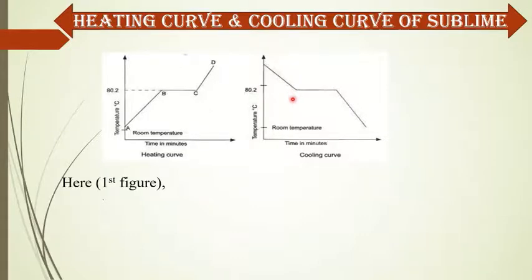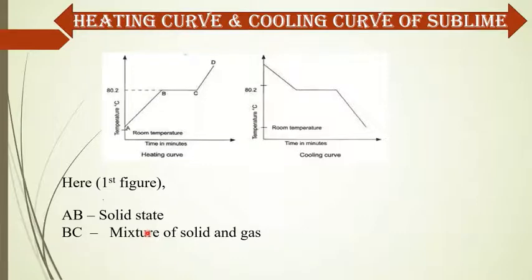So here the first figure is given. AB is the solid state of that matter. BC is the mixture of solid and gas, because here the matter starts to become gaseous. So BC is the mixture of solid and gas. And CD is the gaseous state of that matter.